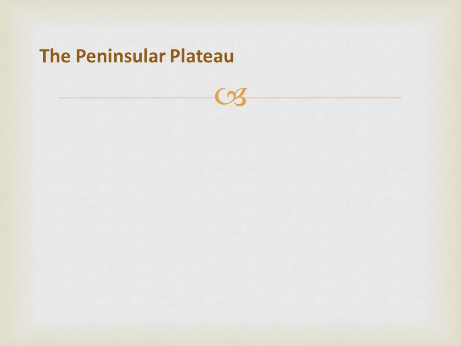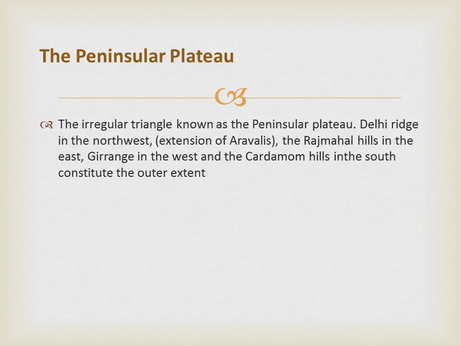The Peninsular Plateau. Rising from the height of 150 meter above the river plains up to an elevation of 600 to 900 meter is the irregular triangle known as the Peninsular Plateau. That is, Delhi Ridge in the northwest, an extension of Aravallis, then the Rajmahal Hills in the east, Gir in the west, and Cardamom Hills in the south constitute the outer extent of the peninsular plateau. However, an extension of this is also seen in the northeast in the form of Shillong and Karbi Anglong Plateau.